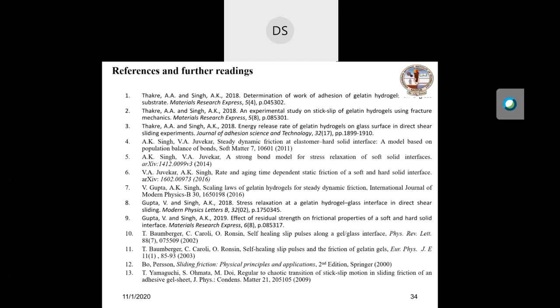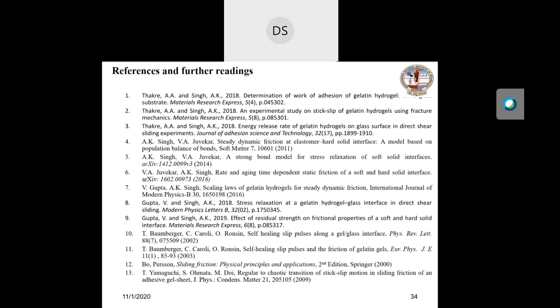So these are the slides, and most of my references we have published in recent times. We are still working on this problem so that the frictional sliding phenomena could also be characterized, but the materials are now different. For example, we are now studying granular material. With the presence of water, granular material becomes again a soft material. So right now we are studying the frictional and fracture behavior of that material.